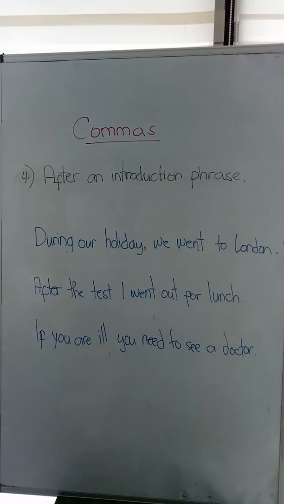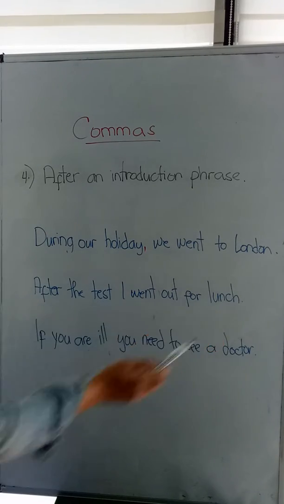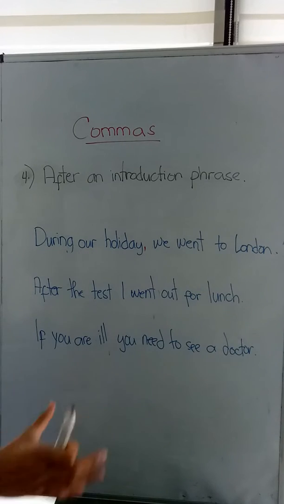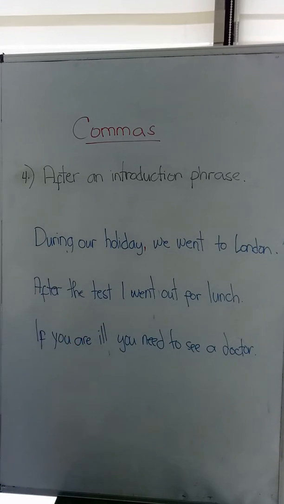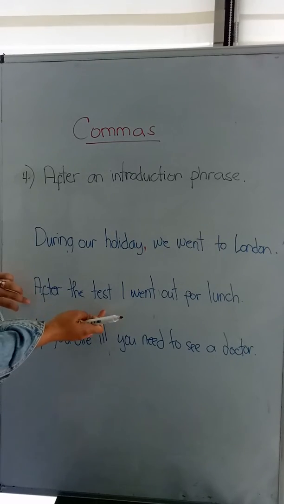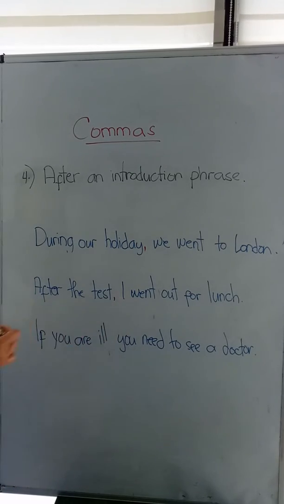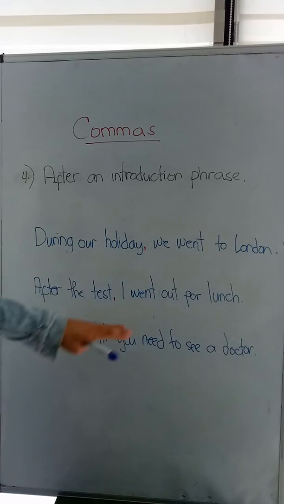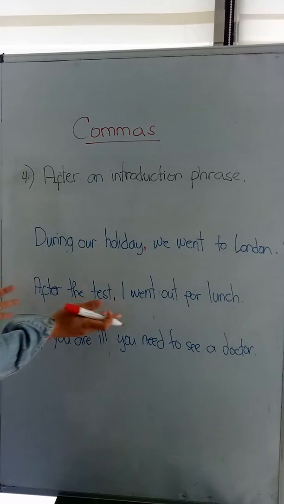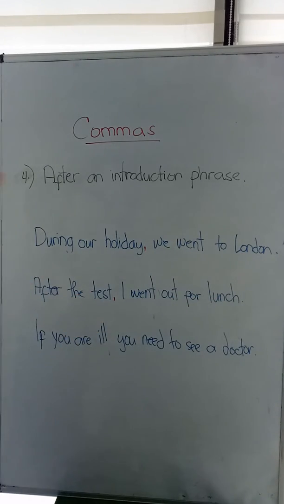Next example, after the test, I went out for lunch. Here, what's the main thought of the sentence? The main thought of the sentence is, I went out for lunch. That's the important thought of the sentence. After the test is not really important because it's just your introduction. After the test, so you put a comma there. After the test, I went out for lunch. You want to say that you went out for lunch. So after the test, again, is just an introduction phrase. So you use a comma. Last example, if you are ill, you need to see a doctor.